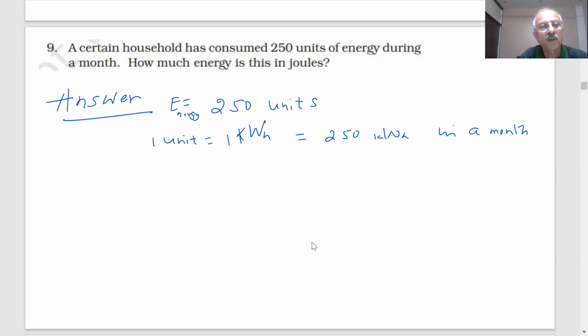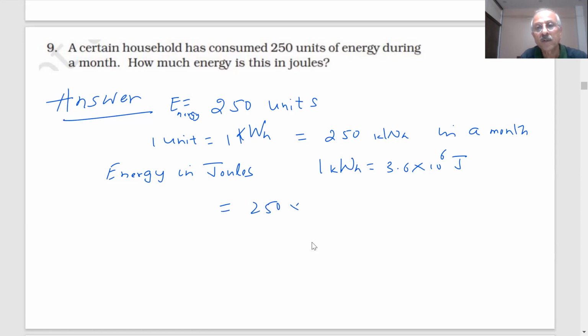Then how many joules? What is the relationship: 1 kilowatt hour is equal to how many joules? 3.6 into 10 raised to 6 joules. Then multiply to get the energy in joules.